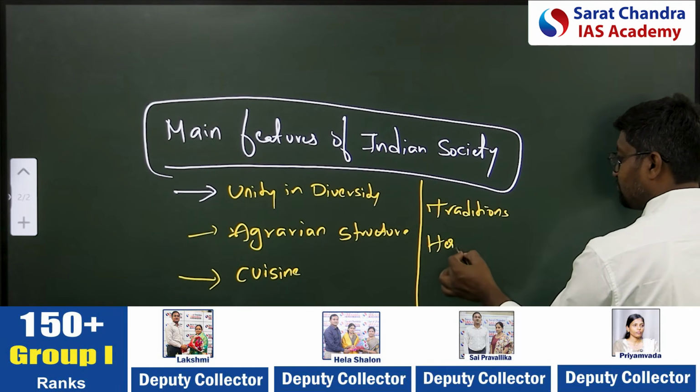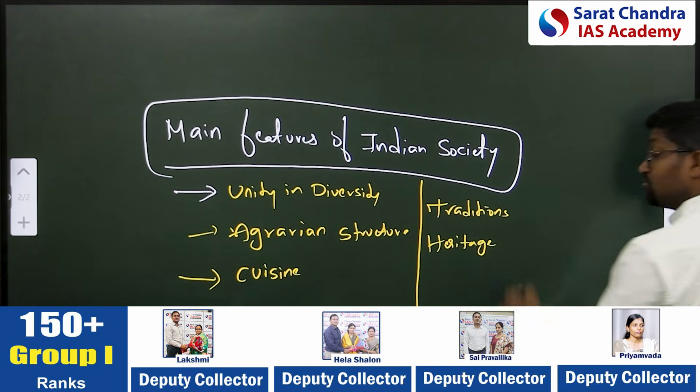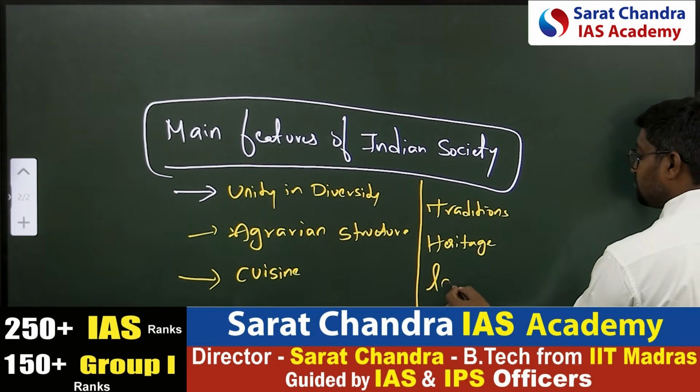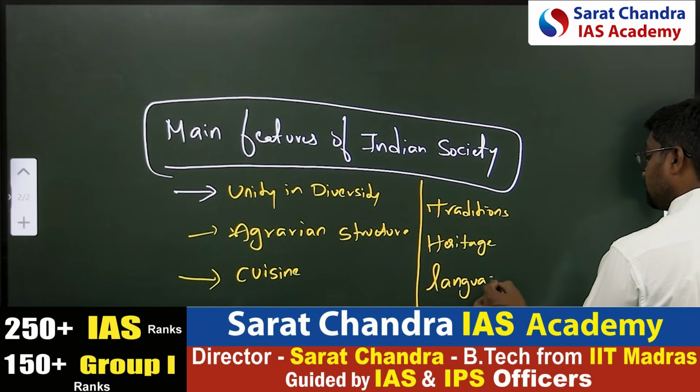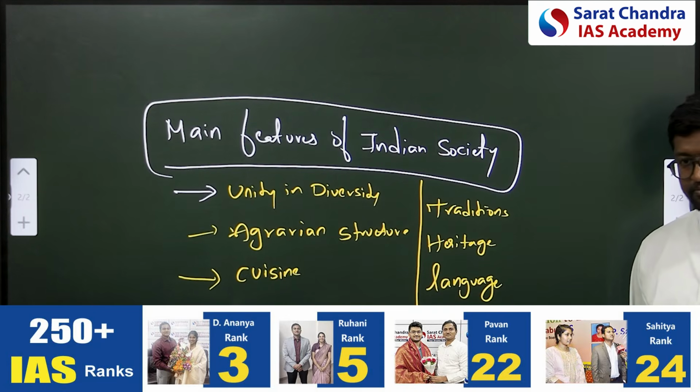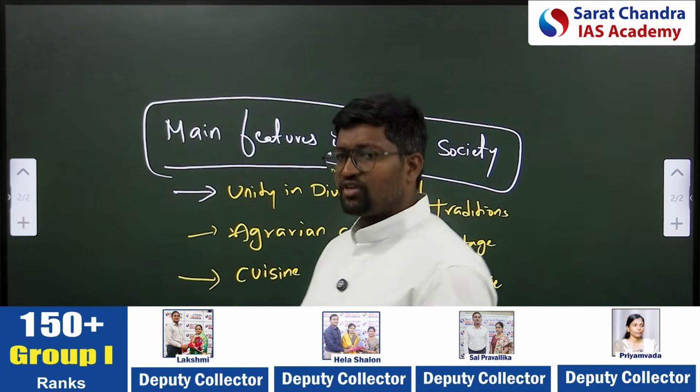Heritage. Language. Okay. Next. Geographical variation. Okay. So what you have said is absolutely correct.